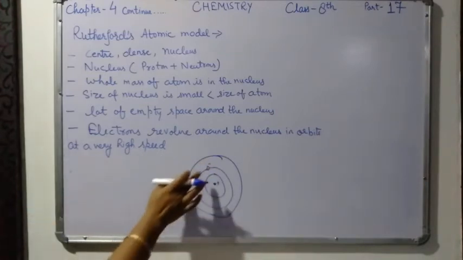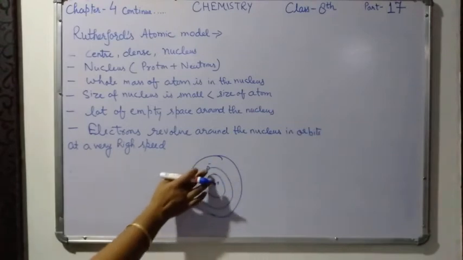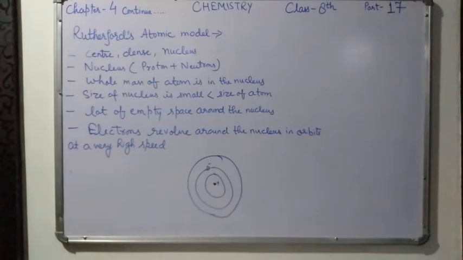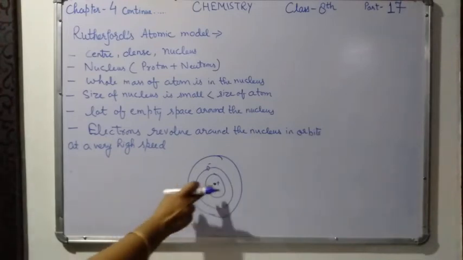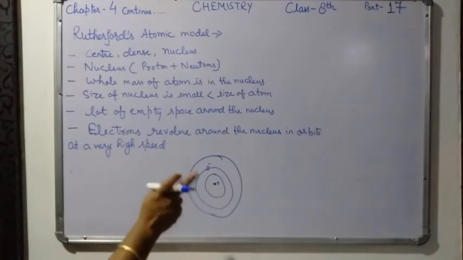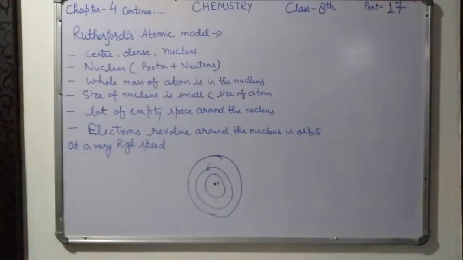So if the electrons were fixed at one place, they would be attracted towards the nucleus because of the electrostatic force of attraction between protons and electrons, because you know that opposite charges always attract each other.